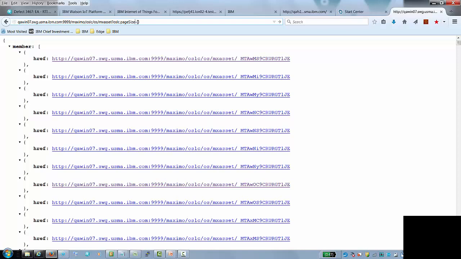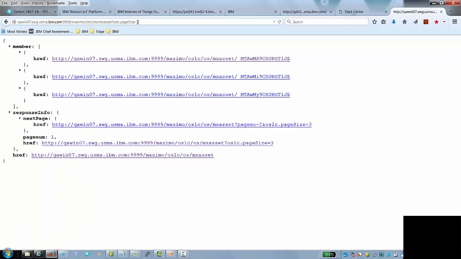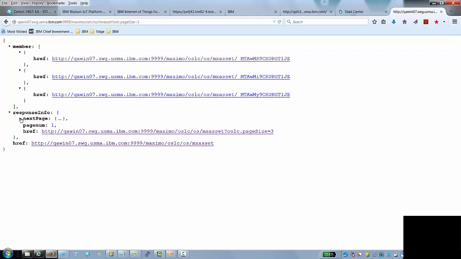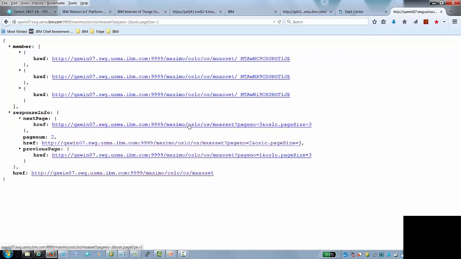So it's page size with a capital S. And now you can see I get only 3 resources back. And if you look down below, you can see there is a next page link. So if I go to the next page, it gives me the next three. And then also now I have a next page and a previous page. So this is a way to control the amount of data you get back in a single response.